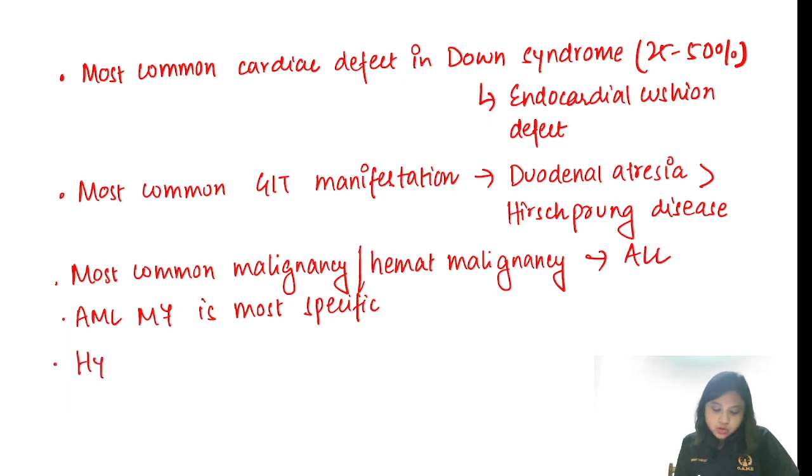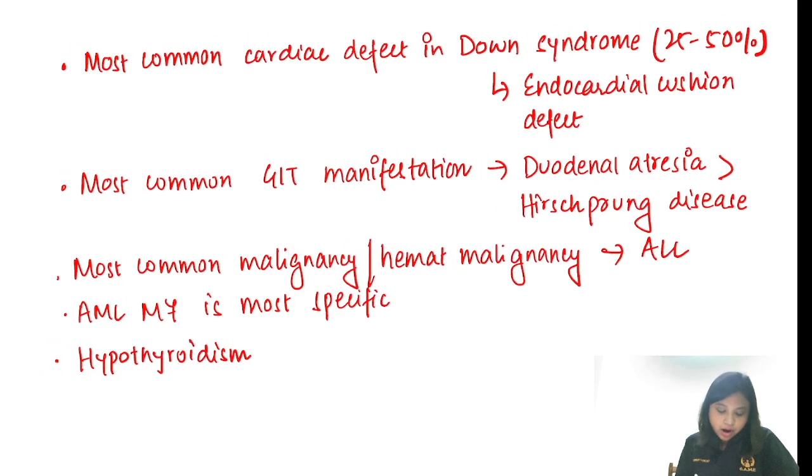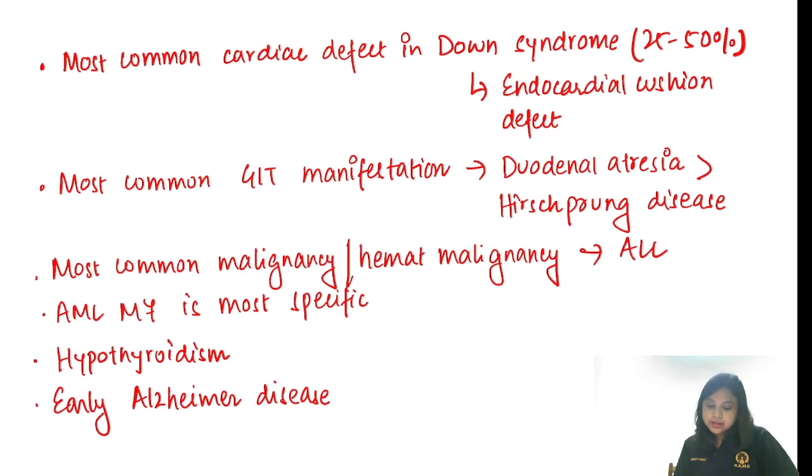Down babies are also predisposed to hypothyroidism, which occurs in 2 to 5% of the cases, and there is a chance of early Alzheimer's disease, and hearing loss. And there was one question that was asked, that they can have atlantoaxial dislocation.